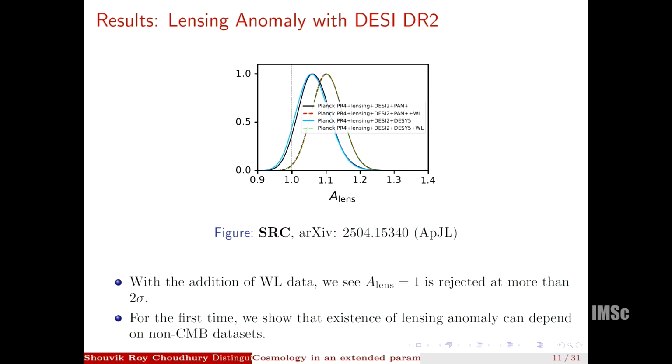So again, for the first time we show that the existence of the lensing anomaly can depend on non-CMB data sets. Previously this lensing anomaly was associated with Planck 2018 likelihoods, or Planck PR3 likelihoods, and Planck PR4 likelihoods did not show any existence of lensing anomaly in the lambda CDM model, but in a dynamical dark energy model you can find the evidence of lensing anomaly with weak lensing data.